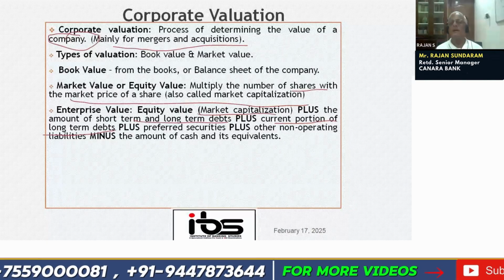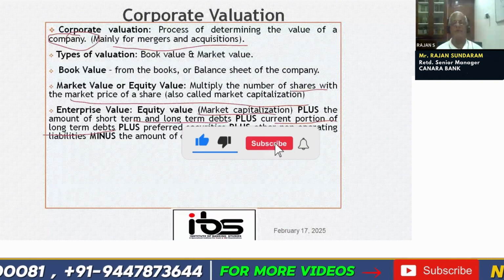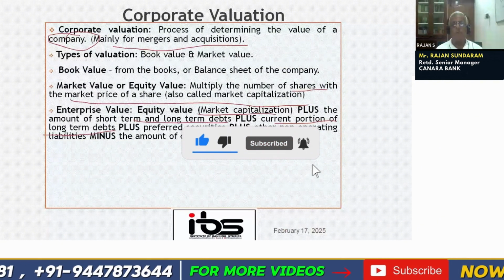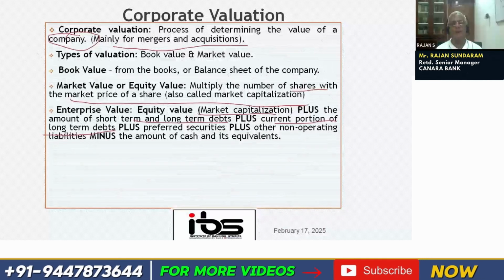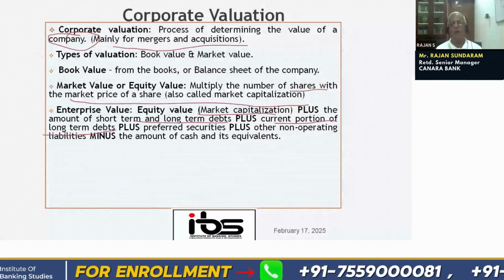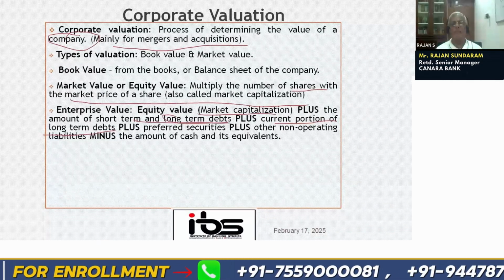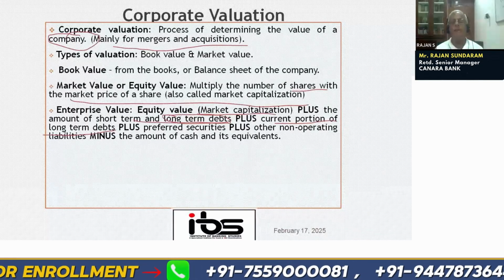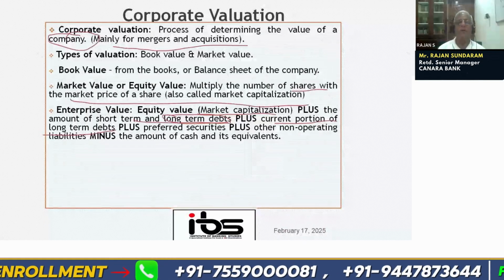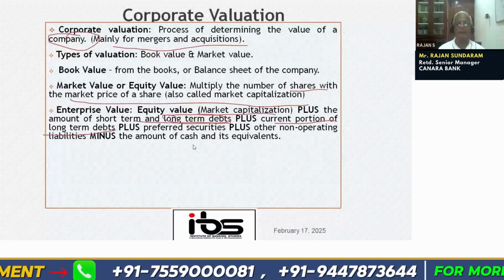Suppose it is repayable in, let's say, 7 or 8 years. The current portion is what is due within the next 12 months, from this balance sheet to the next balance sheet. Why are we segregating the current portion from the long-term debt? Because it is a short-term one. So we want to know how much short-term debt is there and how much long-term debt is there.